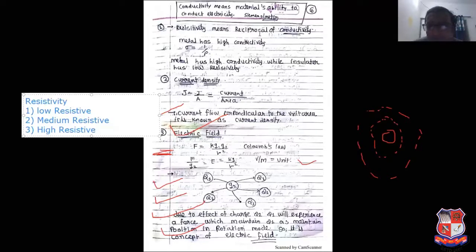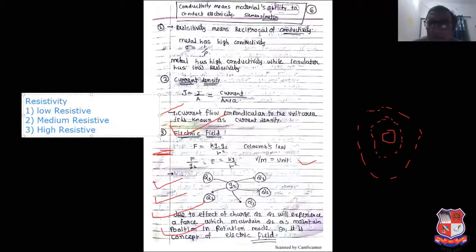So metal has high conductivity, so low resistivity, while an insulator has high resistivity, so low conductivity. So they are inversely proportional to each other. Conductivity means what?